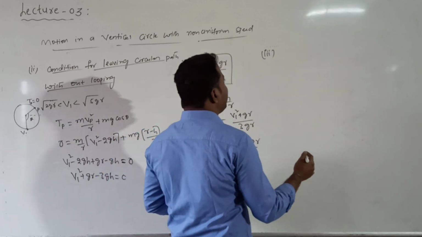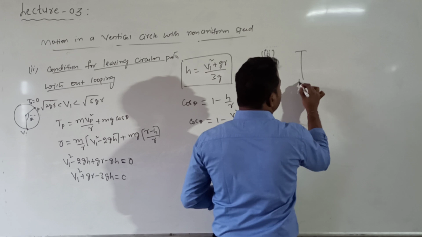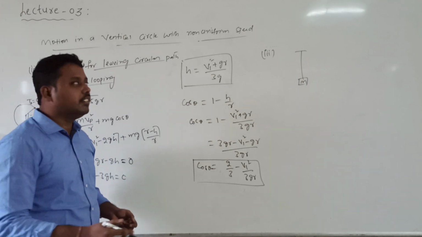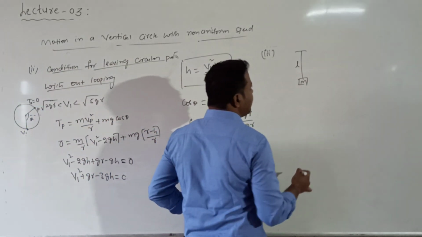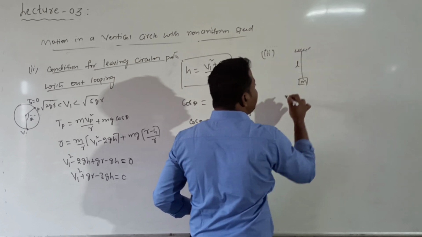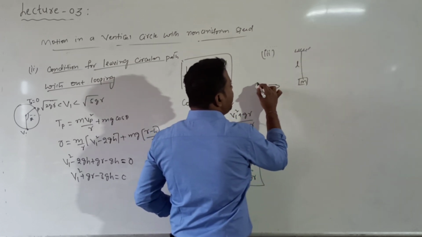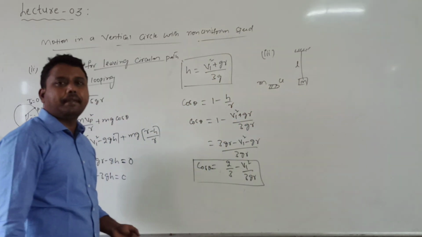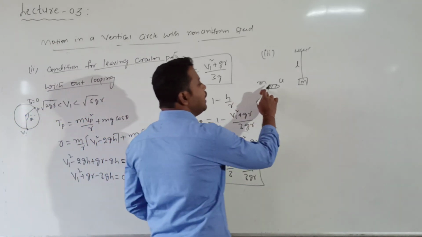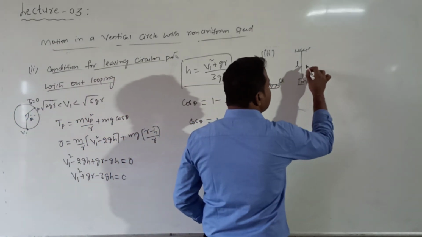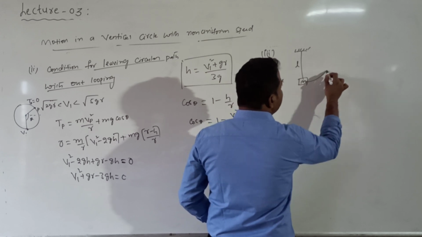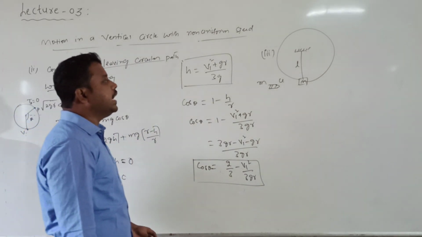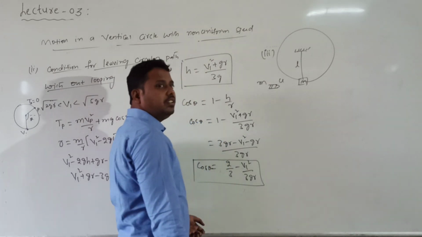Let us consider a block of mass capital M. This block is suspended by a string of length L from a rigid support. Then we consider one bullet of mass small m. The bullet is fired with an initial velocity such that after firing, the bullet is embedded into this block. After this, the block with the bullet starts moving in a vertical circle. Condition understood? Now we want to calculate the velocity with which the bullet has to be fired.